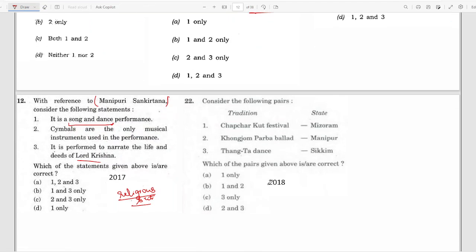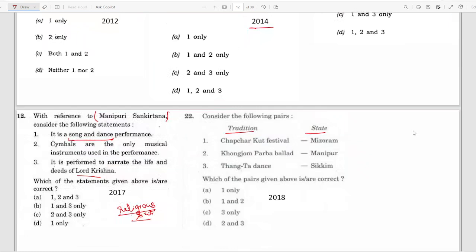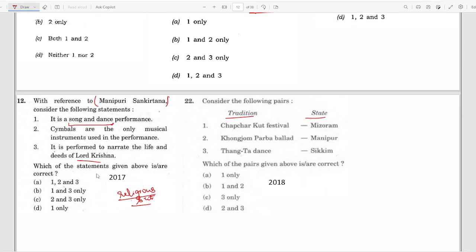So UPSC is giving you hints on how to study the topics, how to make notes and what to write. The next question, 2018, tradition and state. We've already discussed this here. Tradition and state is very important. Again in 2018, the same thing was asked: Chapcharkut festival, Kongjam Parba ballad, Thangta dance. Again, you have to read about these three, where each is prevalent, and any special aspect of it. I hope this is clear.